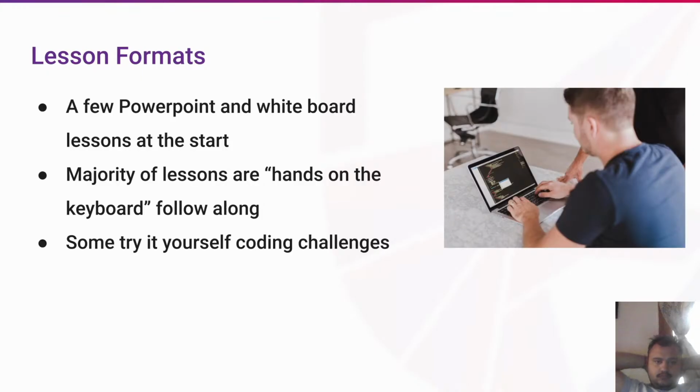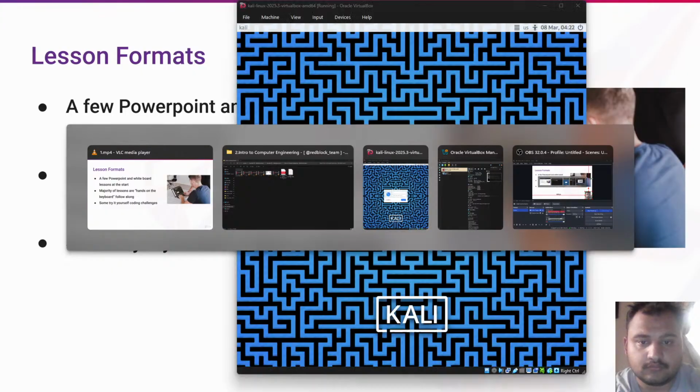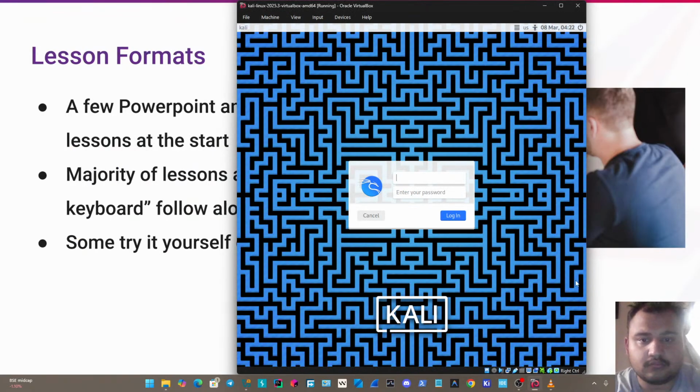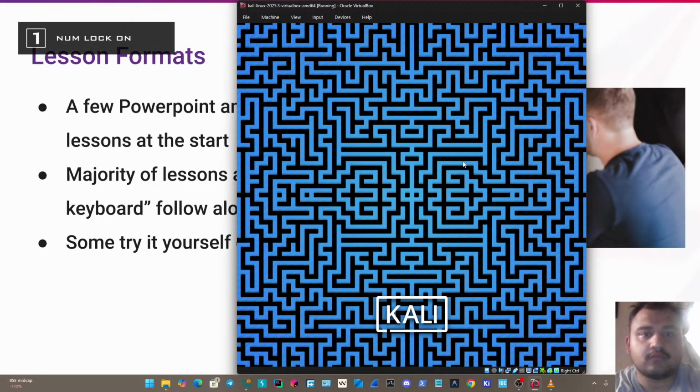And I know, even for myself included, this is not my favorite way to learn, especially in programming or cybersecurity courses. So what I will promise is that about 95% of this course is going to actually be hands on the keyboard, following along, writing assembly code. And I will keep these PowerPoint lessons or whiteboard lessons to a very minimal. We're just going to cover a few of them at the start, just to make sure everyone's on the same page and get that core understanding that we're going to need.